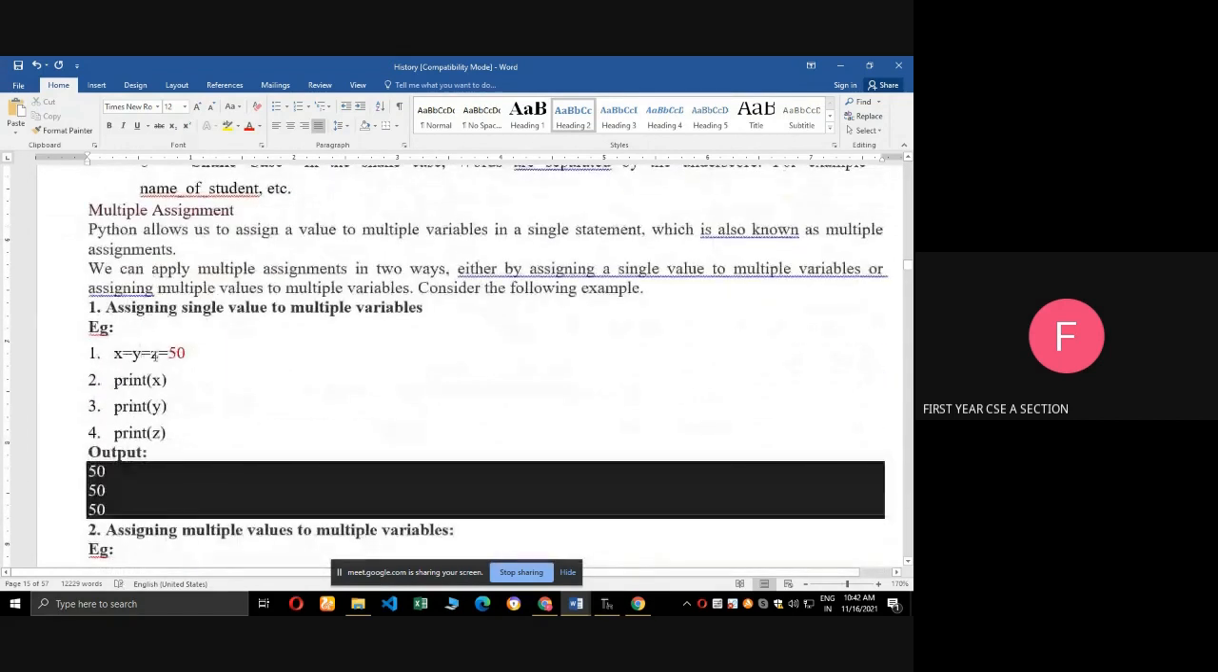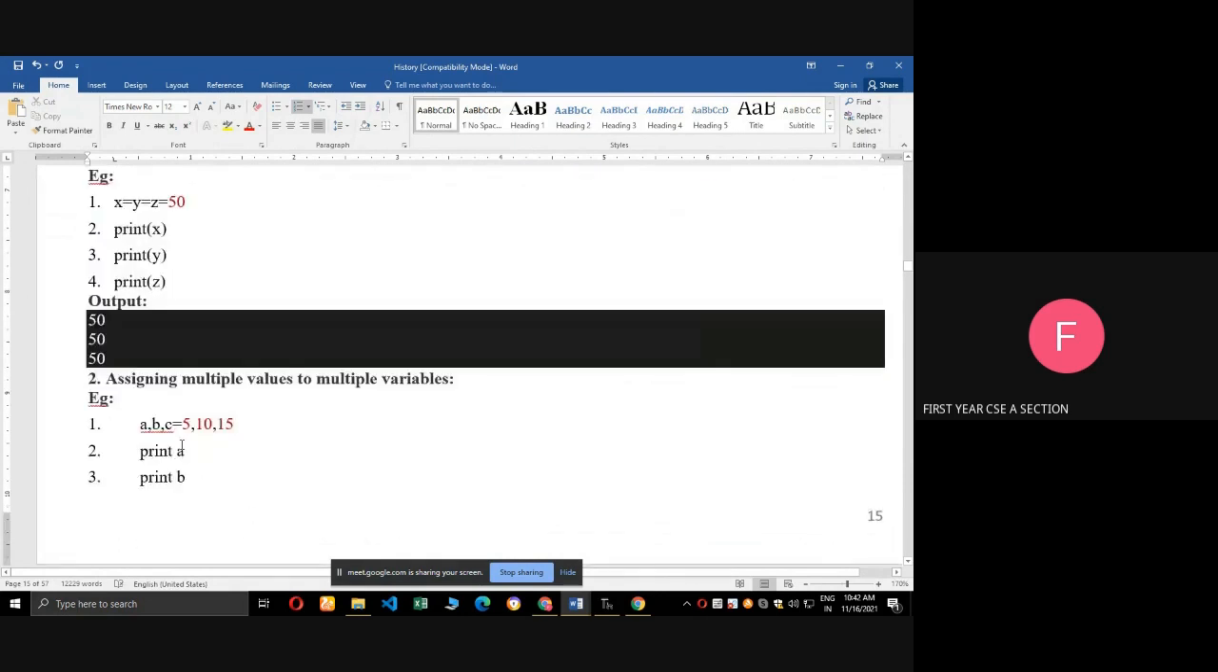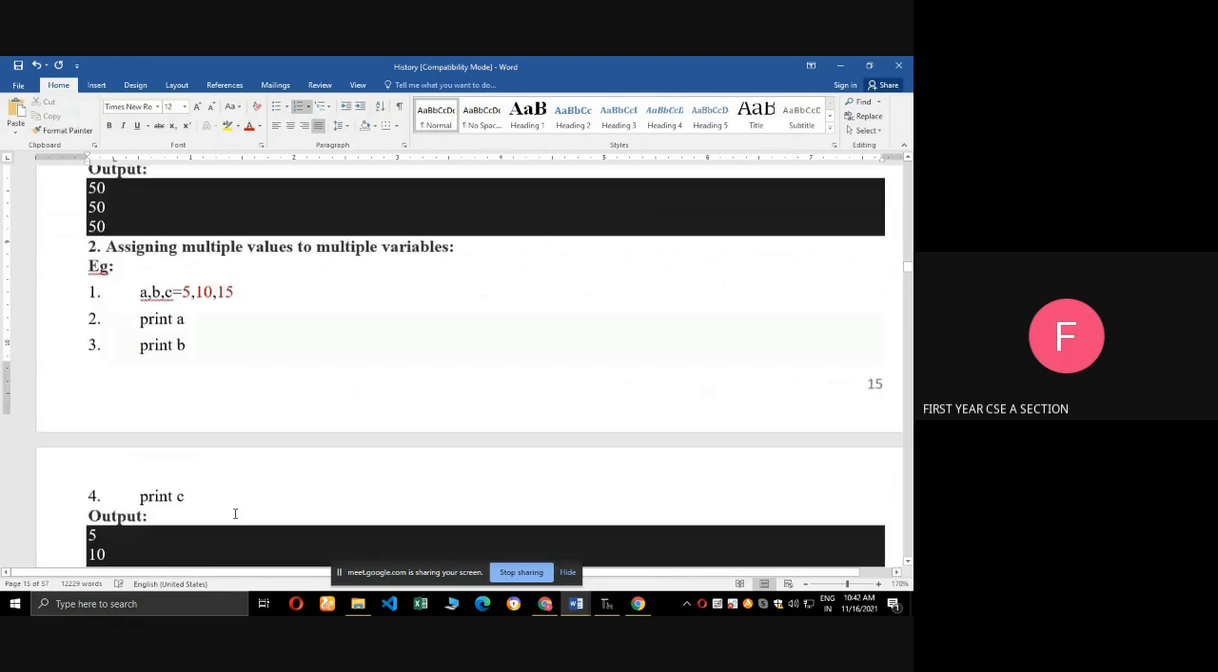Here x equal to y equal to z equal to 50 means print of x is 50, print of y also 50, z also 50. See the output. Next, a comma b comma c equal to 5 comma 10 comma 15. Here print of a means 5 will print, print of b means 10 will print, c means 15 will print.